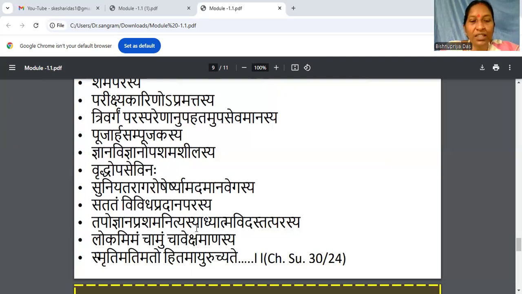Tapo jnana prasama nityasya adhyatma vida tatparasya. Adhyatma vid and tatparata. Tatparata in the sense we are so busy, indulged with adhyatma: self-analysis, self-regulation, self-control, self-understanding. It should be tapa, jnana. So we know that is well-controlled emotions, a point we have discussed. All such well-controlled emotions will help us to be busy in our self-understanding.